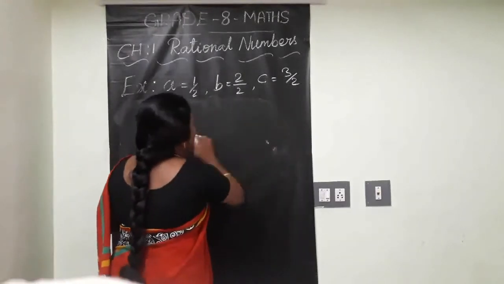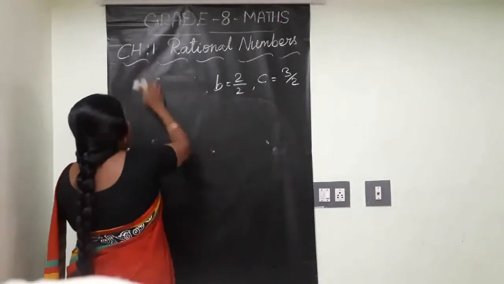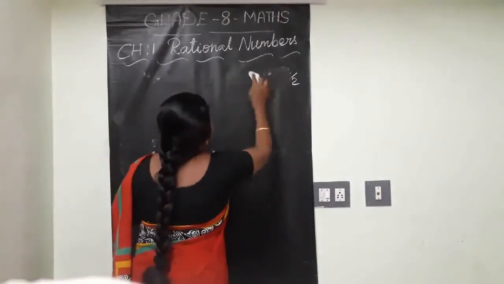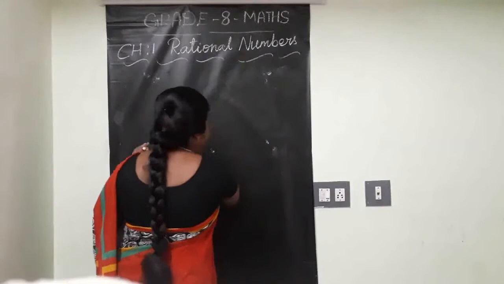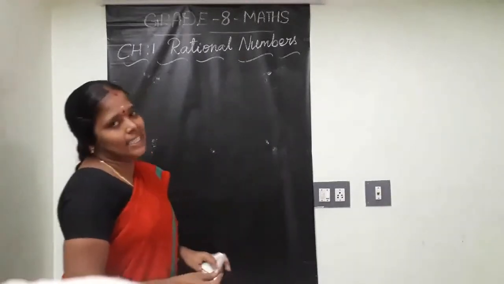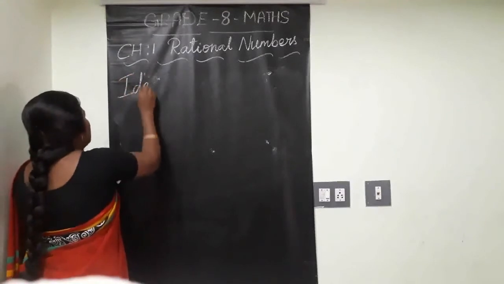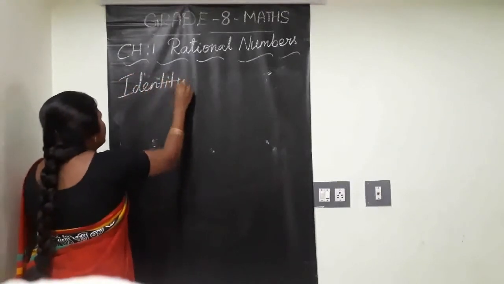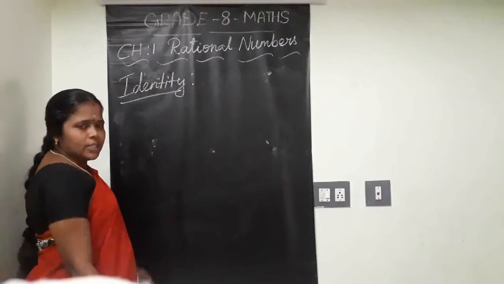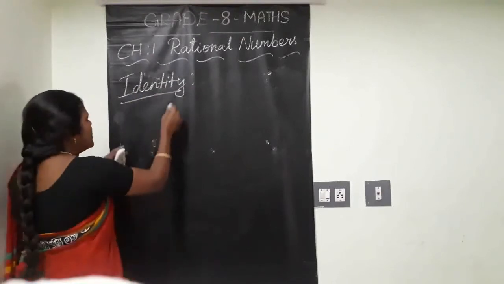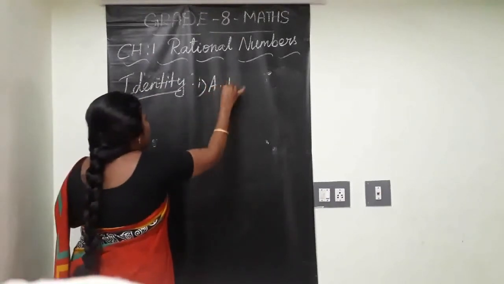See, the next property that we have seen. What property have we seen? Identity. For this we will now see an example. Identity wise, two cases we have seen. One is additive identity.